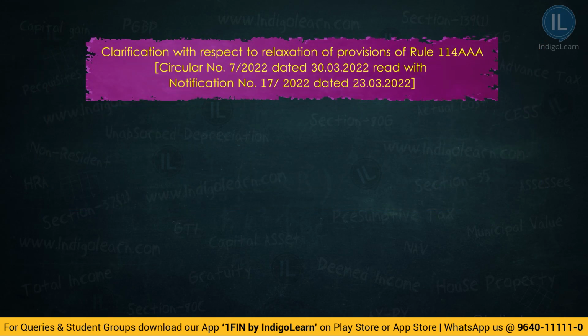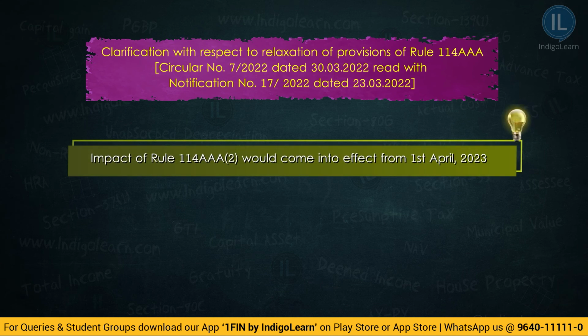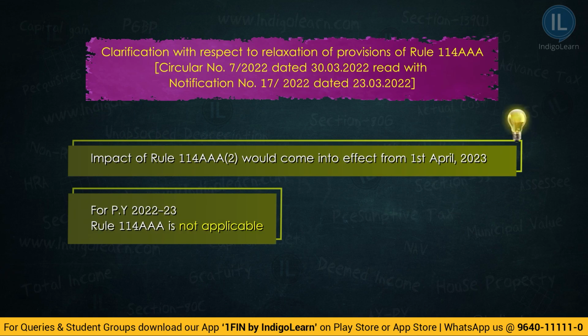In this context, the department, through a circular, gave clarification with respect to relaxation of provisions of Rule 114AAA when PAN becomes inoperative. The department clarified that the impact of this rule 114AAA would come into effect from 1st April 2023, which means during the period 1st April 2022 to 31st March 2023, these negative consequences of inoperative PAN will not be applicable. This rule 114AAA will be applicable only with effect from 1st April 2023.